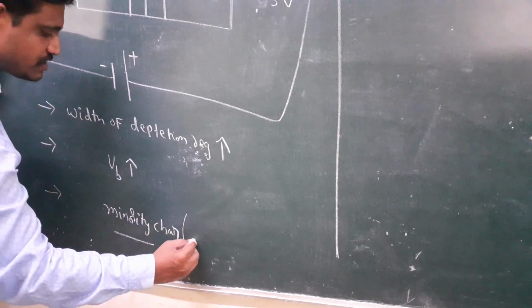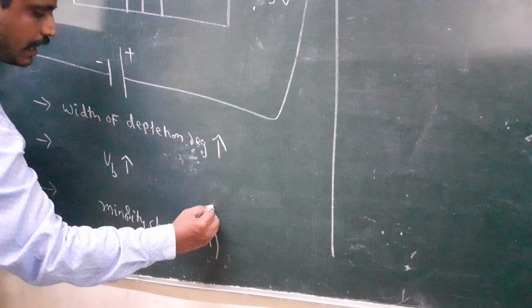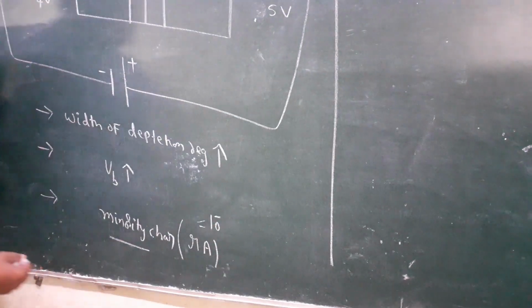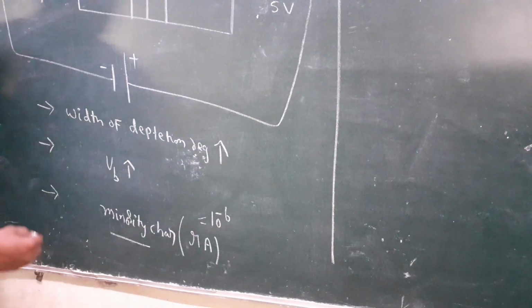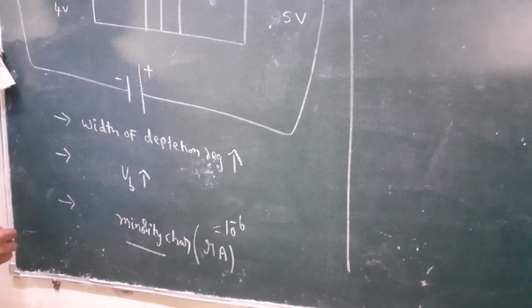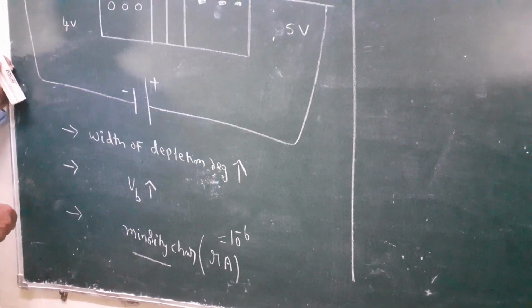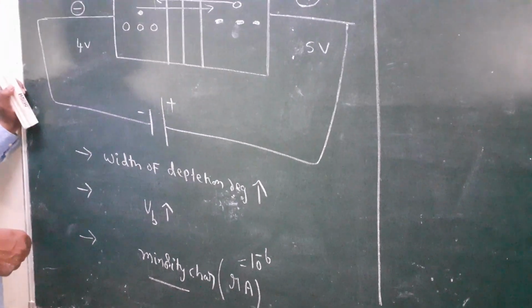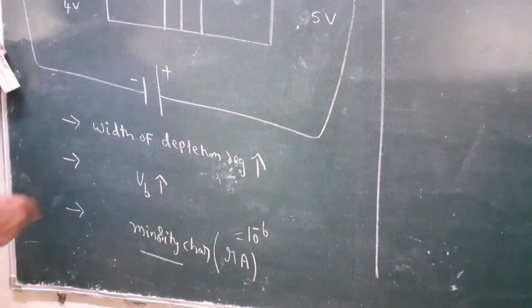So these currents are measured in microammeter. Forward bias currents are measured in milliammeter, because in the forward bias the current is due to majority charge carriers. In the reverse bias the current is produced due to minority charge carriers.